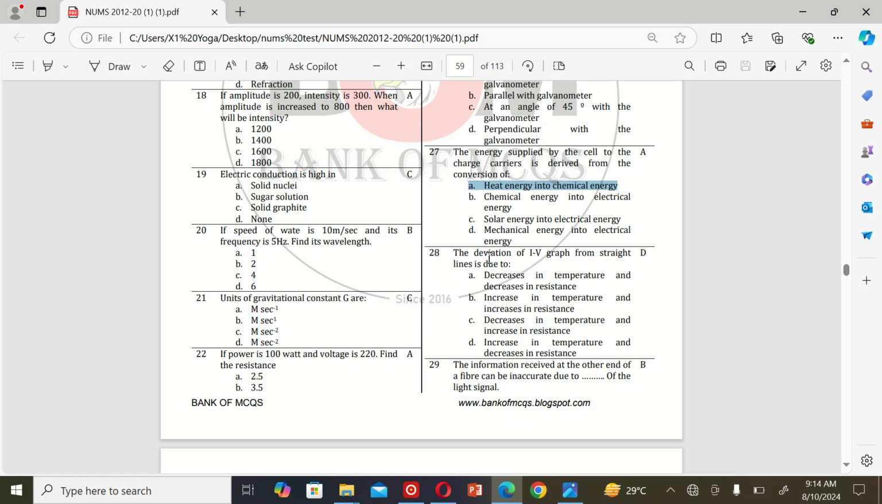The next MCQ is: the deviation of the graph from straight lines is due to A, decrease in temperature and decrease in resistance, B, increase in temperature and increase in resistance, C, decrease in temperature and increase in resistance, D, increase in temperature and decrease in resistance. So the correct option is D.